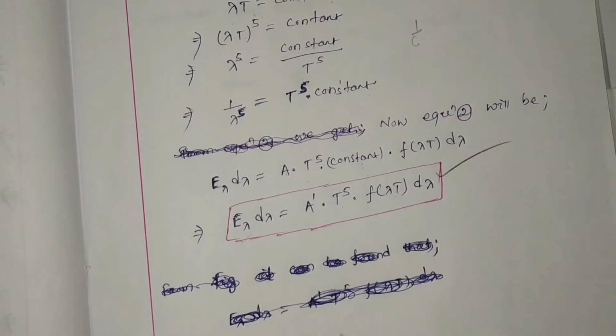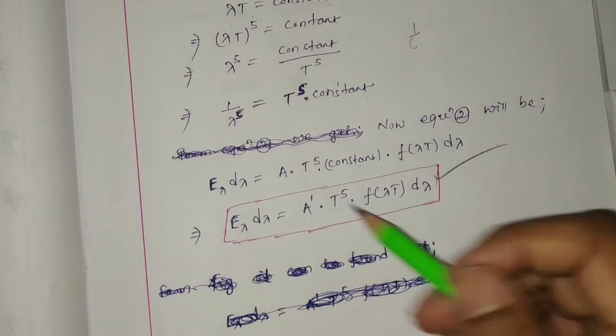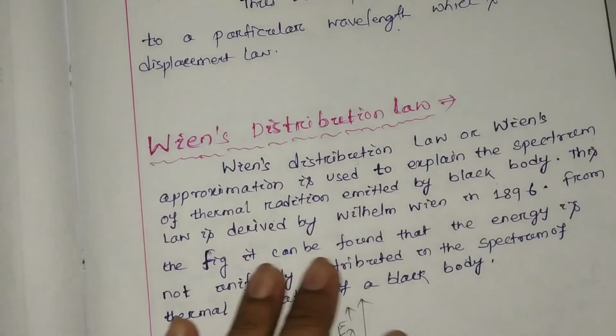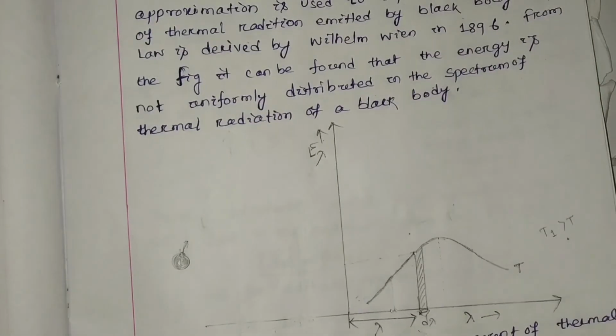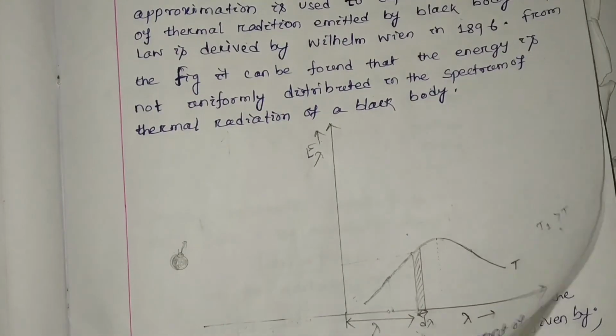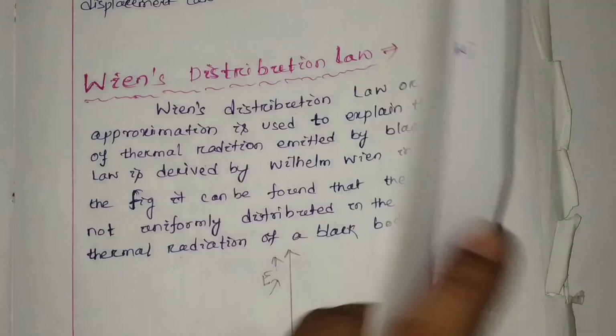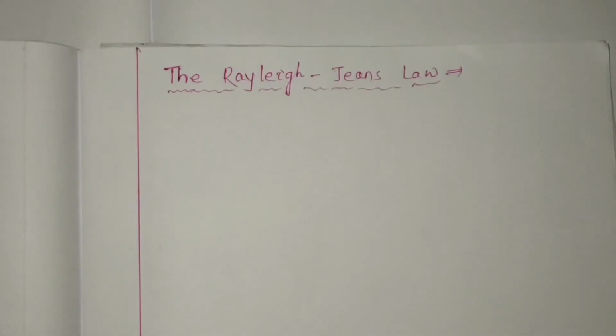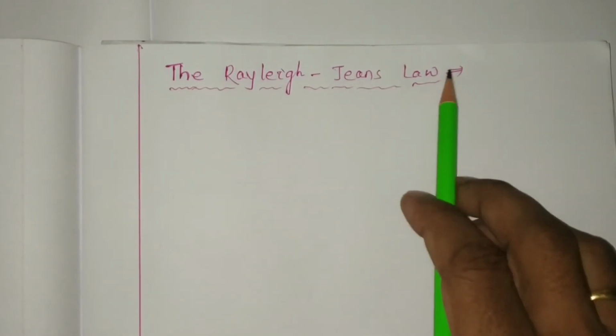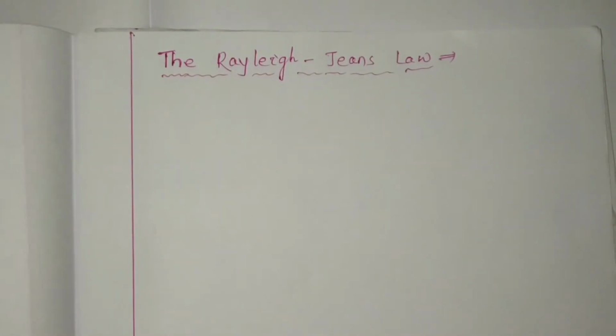So this is all about the derivation of Wien's distribution law. I suggest you watch the video carefully, write down the notes and be ready for the next class. In the next class we are going to discuss another important topic, that is Rayleigh's law.